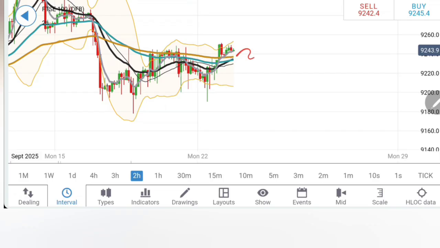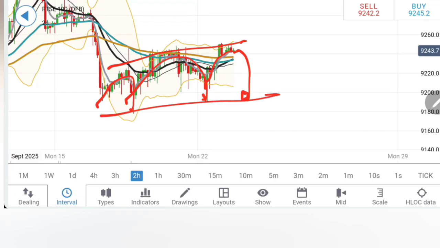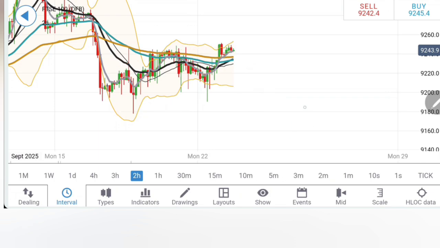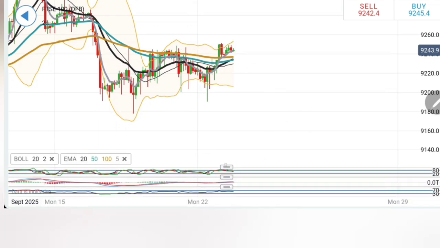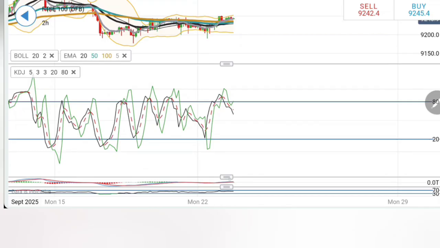Look at the 2-hour charts. The moving averages are convergent here. Also look at the move: rise, retracement, bigger rise, retracement, third rise. So it might retrace a little on the downside. Now on the downside, till 9180 we should not be treating it as bearish. Below 9180 is where you can expect it to move towards 9150 and lower levels.